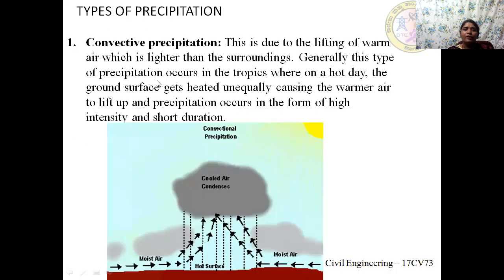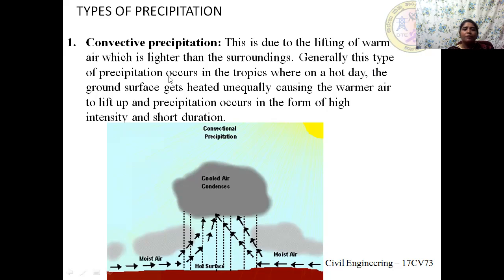Moving on to different types of precipitation. The first type is convective precipitation. The second one is orographic precipitation and then cyclonic precipitation. So let us discuss convective precipitation. This is due to the lifting of warm air masses which are lighter than the surroundings.